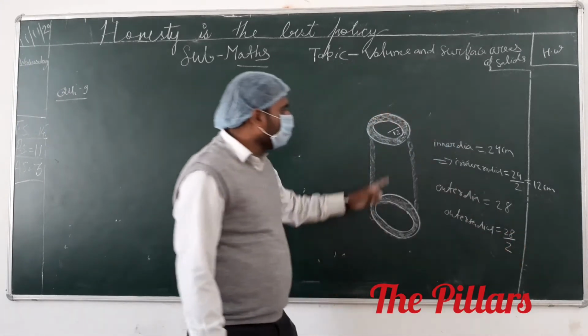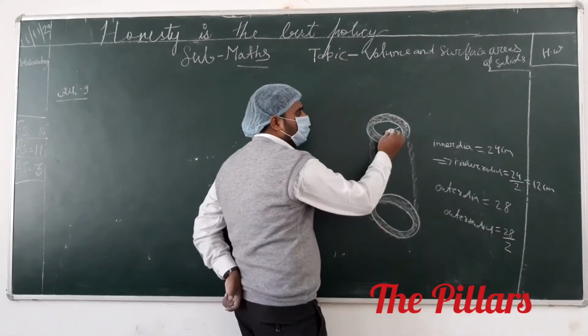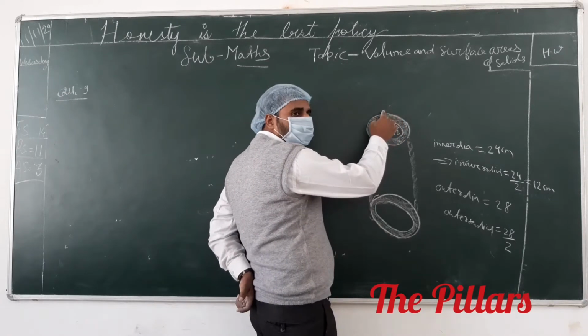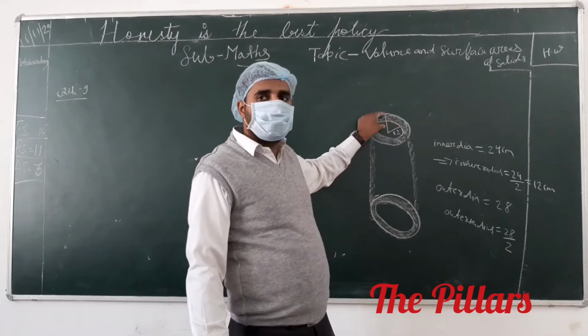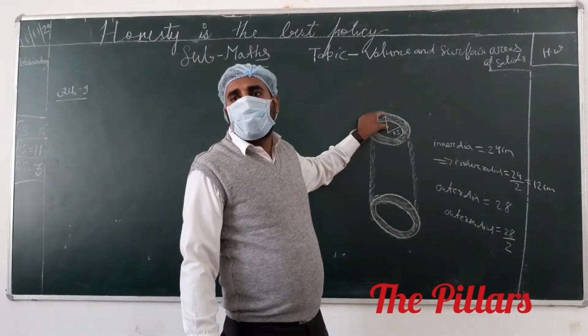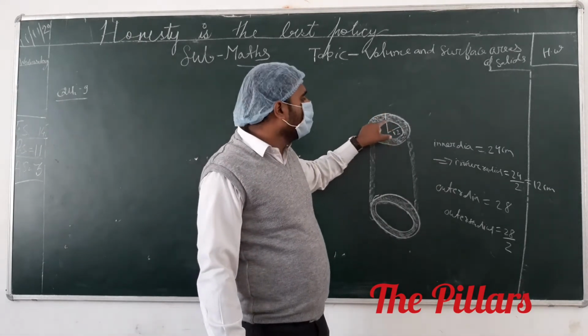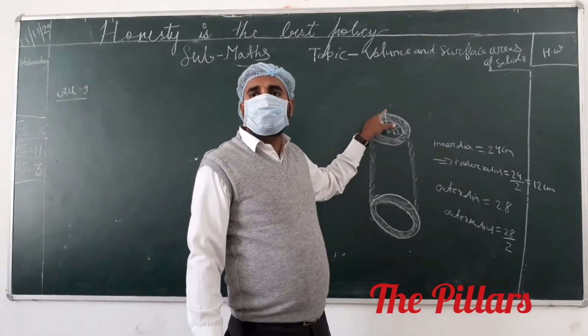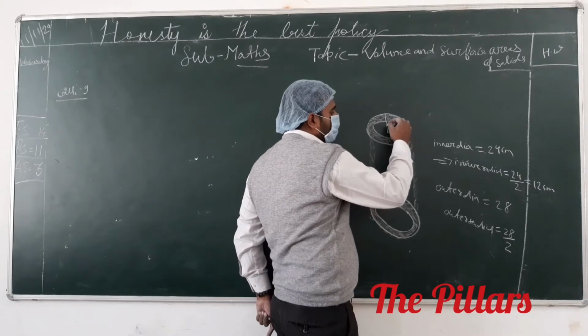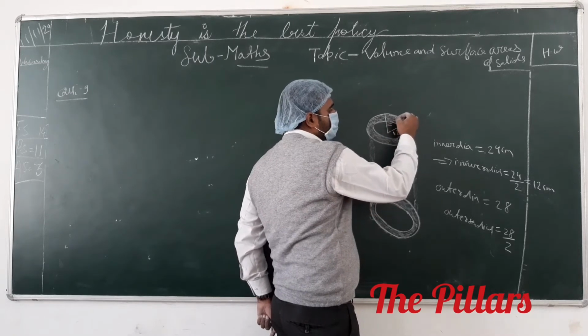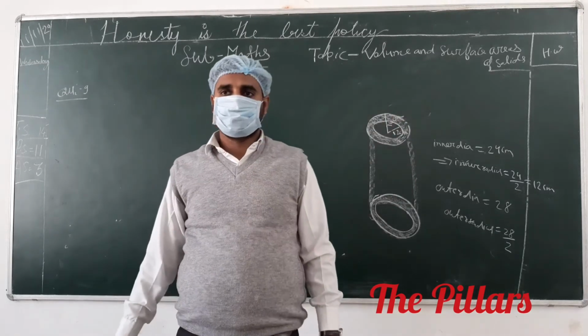Is it visible or not? Here this is the outer radius. Whenever we increase the thickness of the material beyond the inner radius, this is the outer radius. This is 12 centimeter, and this is 14 centimeter. Anyone have any doubt? No, sir.